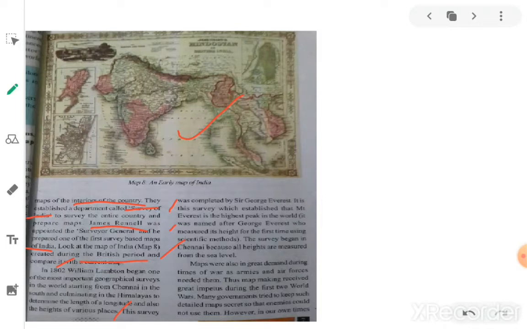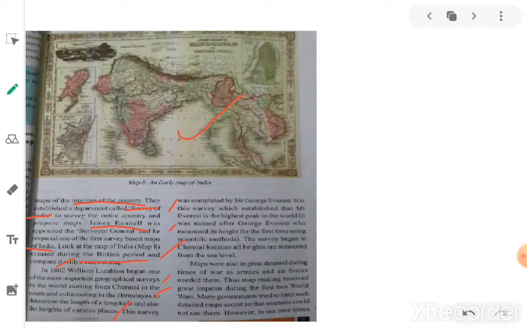William Lambton of the Survey of India began this survey, starting from Chennai, the capital of a southern state, and going to the Himalayas. So from south to north, they made surveys of the length of a longitude and also the heights of various places.